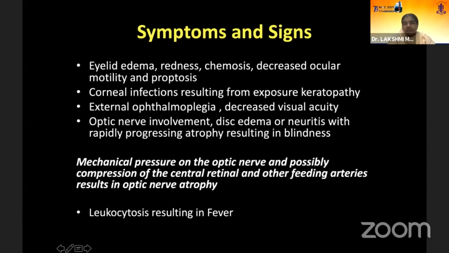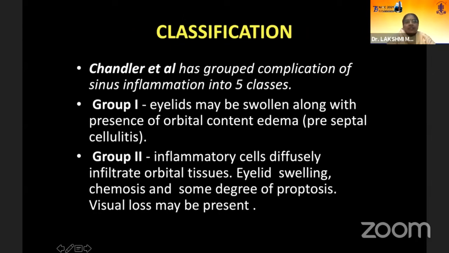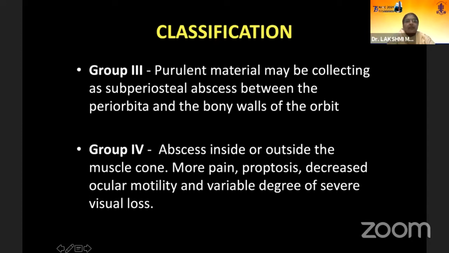So that is a very important factor. Of course, you have leukocytosis, fever, and all the inflammation and classical signs, which the next talk will be covering. And the infection is again classified into 5 groups. First, only the eyelids are involved, and mainly it's a form of preseptal cellulitis. In group 2, inflammatory cells are there, and the orbital tissues start getting involved. It is at this stage that the vision starts showing a dip. This is a very important aspect, group 2.